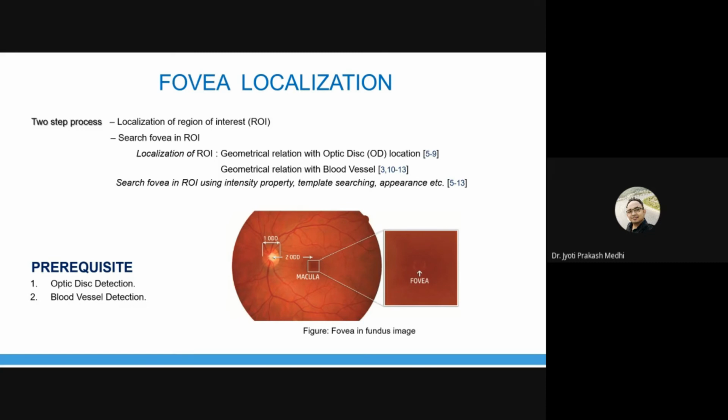Now, as we can see, the geometrical relation of the macula or fovea is similar with the blood vessels also. The origin of the blood vessels and the optic disc is the same. So we can also relate the geometrical relationship of the blood vessels. So by detecting blood vessels also, we can go for identifying the optic retina foveal region.